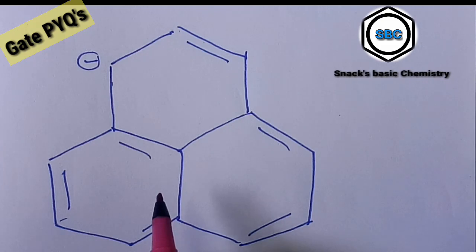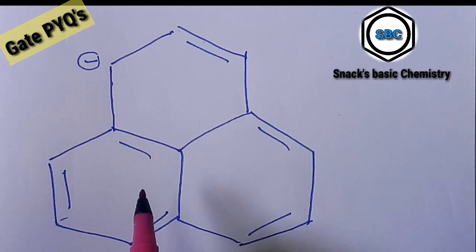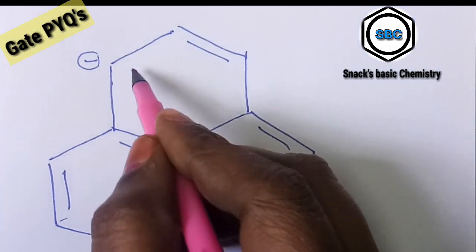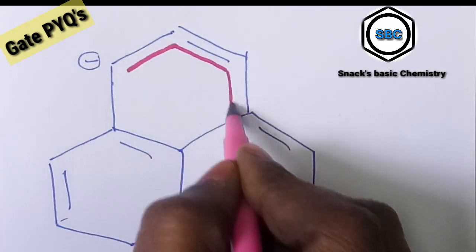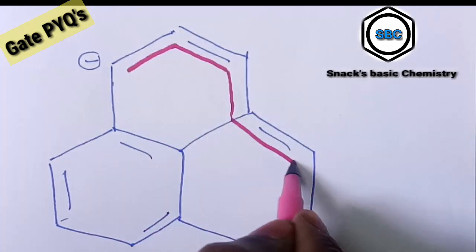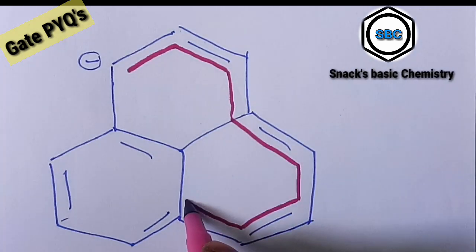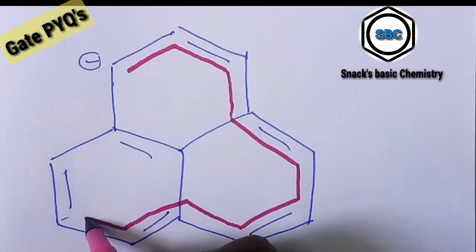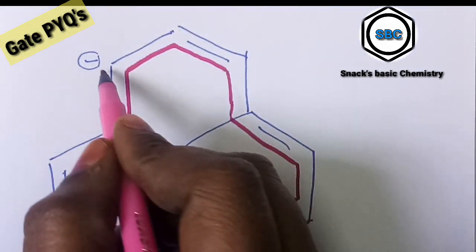Listen carefully. First of all, we are considering whether it is a cyclic molecule or not. It is a cyclic molecule.